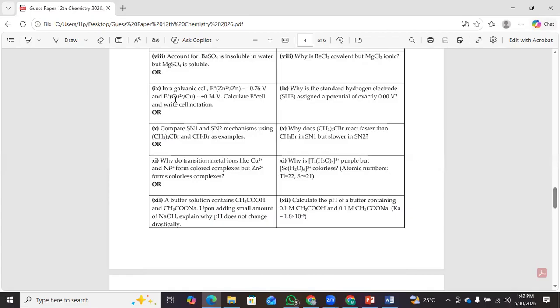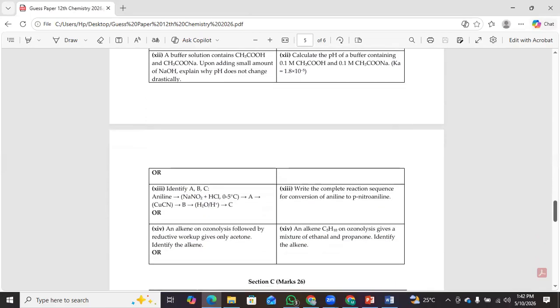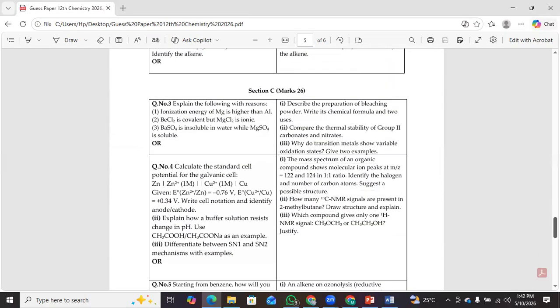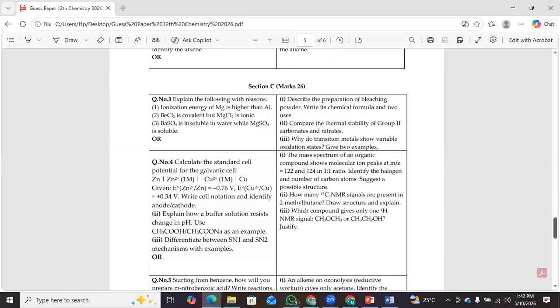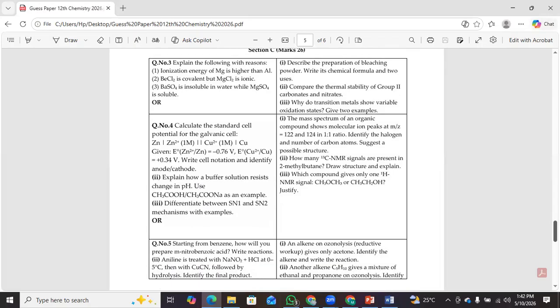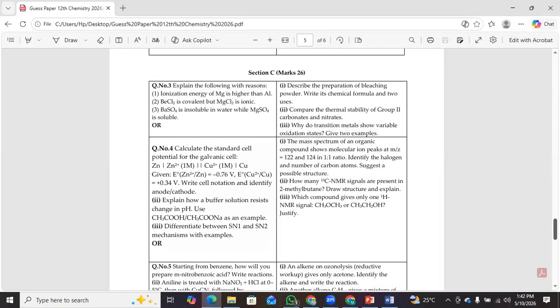So you can go through the rest of the questions. Finally, section C. These are the most important long questions. If you memorize the answers to these, you will be easily able to attempt related long questions in the examination. Let me read some of the most important topics and some of the most important questions.